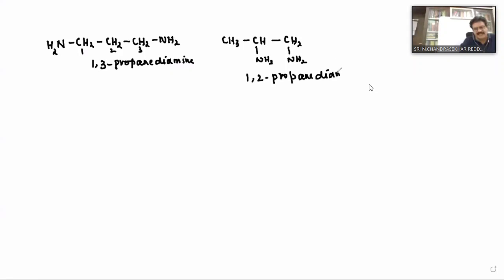1, 2 propane diamine. This pair is called what here? Ligand isomer. Suppose in any ligand, if two functional groups' positions are different, then that pair is called ligand isomers. Just remember this example. Anywhere you find this type of example, it is said to be ligand isomerism. Clear? So this is about structural isomerism.